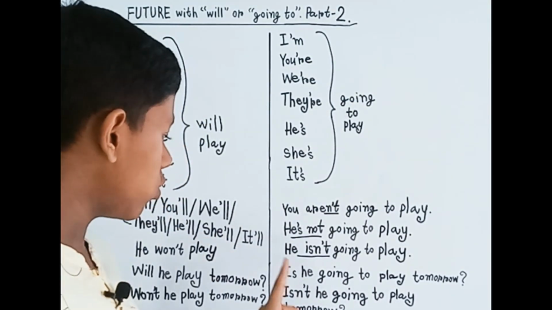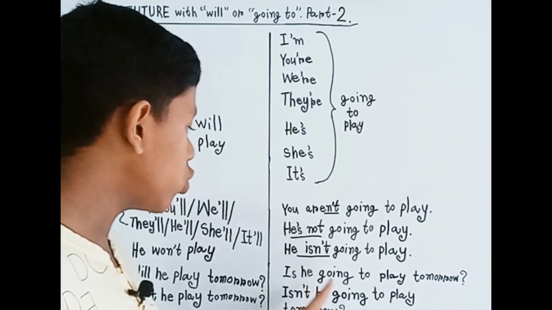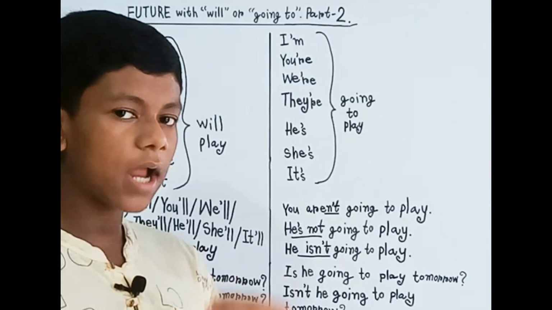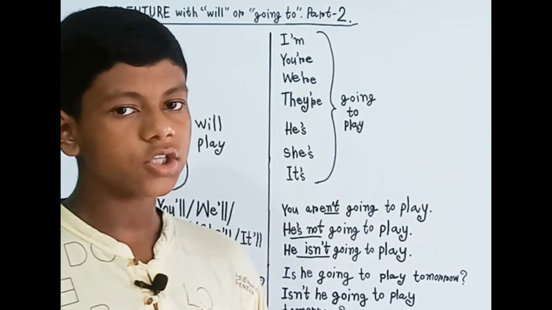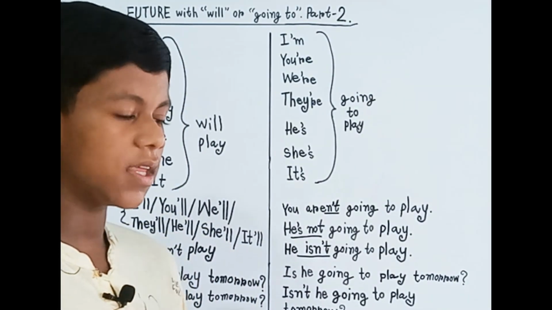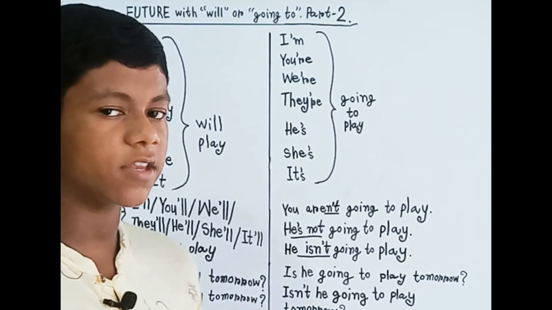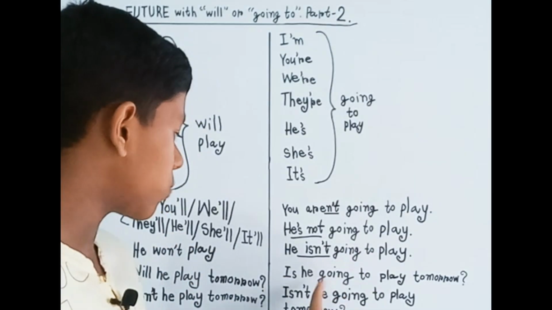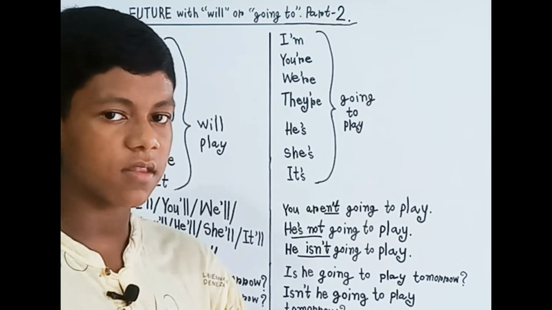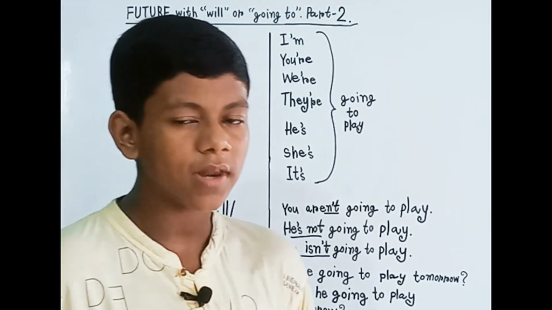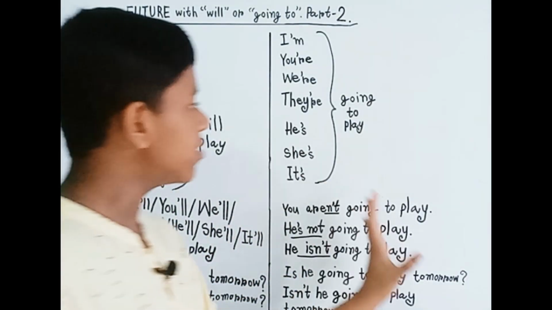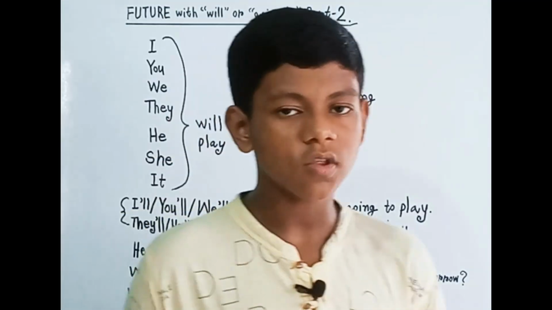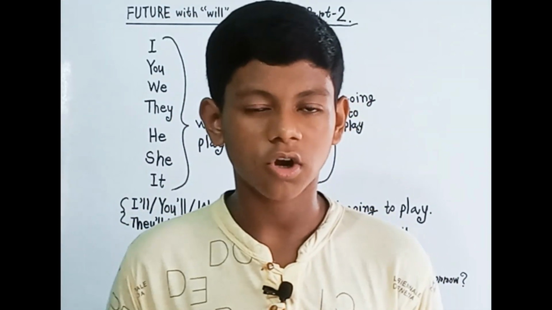Okay, same with you: aren't you going to play tomorrow? Aren't they going to play tomorrow? Aren't we going to play tomorrow? Isn't he going to play tomorrow? Isn't she going to play tomorrow? And then, isn't it going to play tomorrow? Then you can keep your sentences going. Okay, so today our lesson is a little bit tricky. You have to just remember this structure. This structure is only for "will", and this structure is only for "going to". Okay, so that is the main structure of our video.